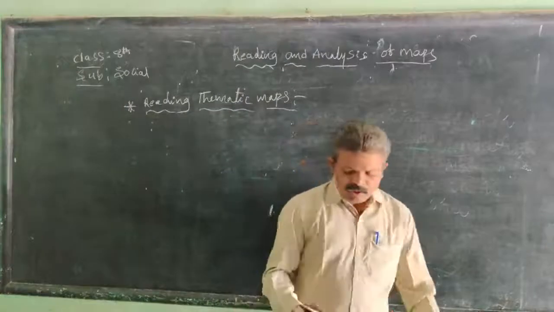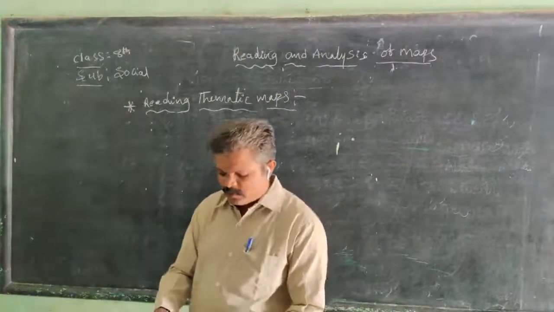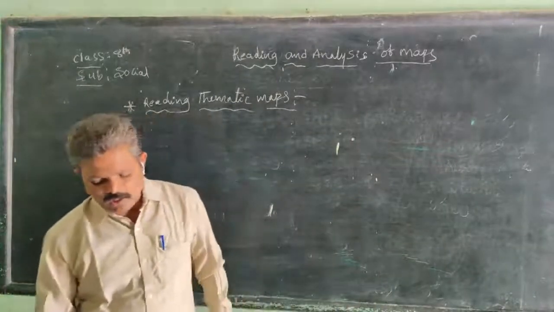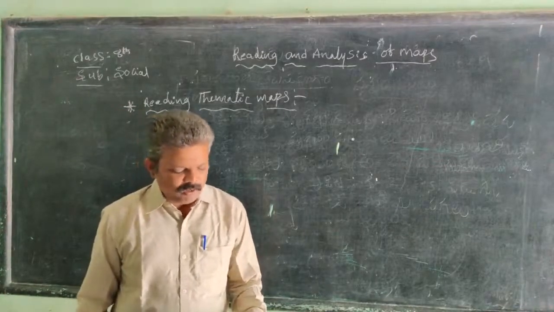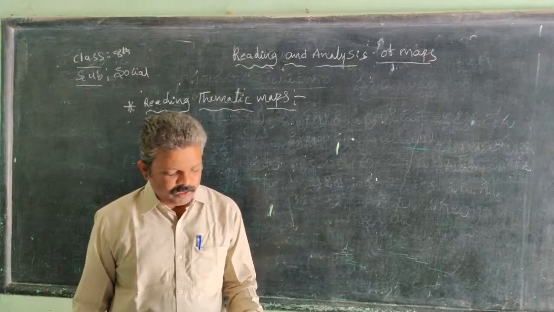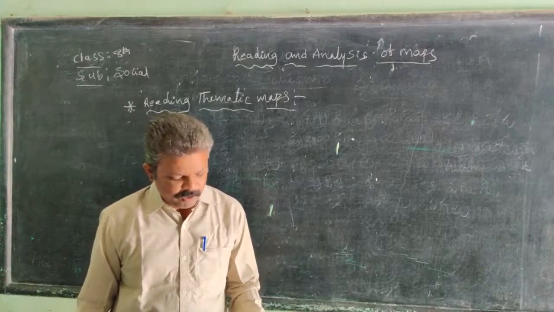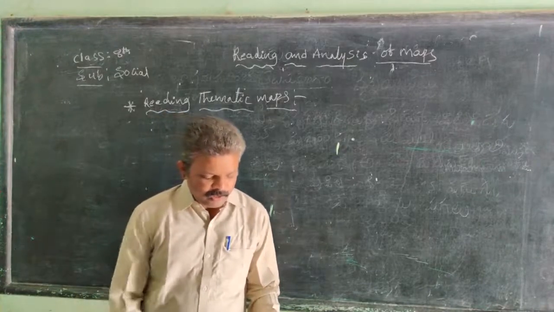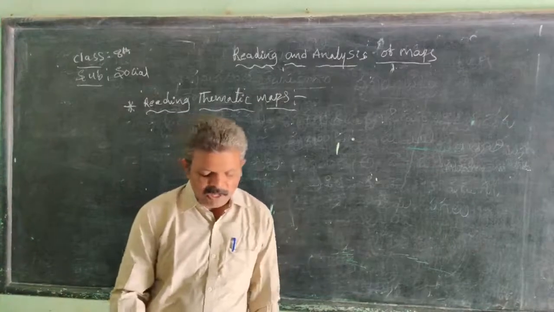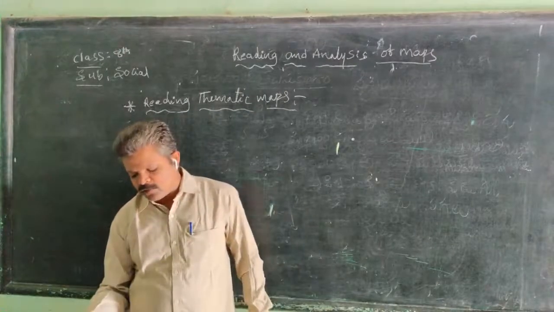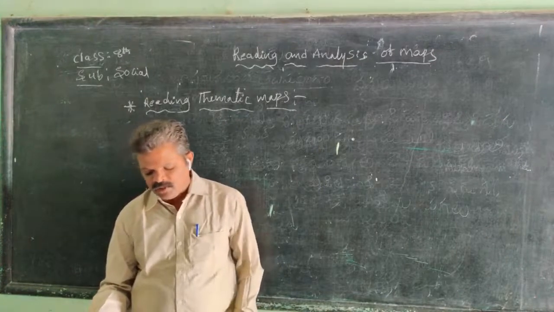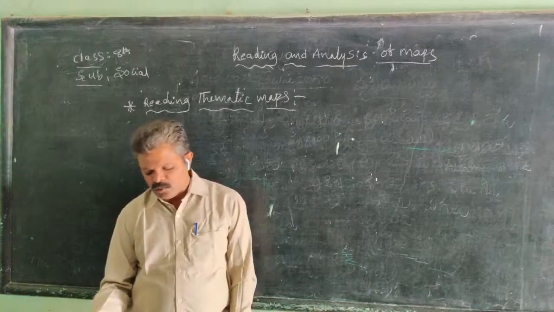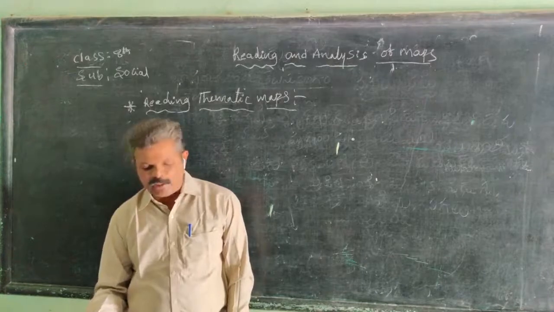So you saw that maps are not just showing the names of places and the distinction between them. They can also show different kinds of information, like the nature of the terrain, hilly, rocky, plain, etc. Economic activities of people, language spoken, literacy, etc. Usually maps focus on only one aspect.